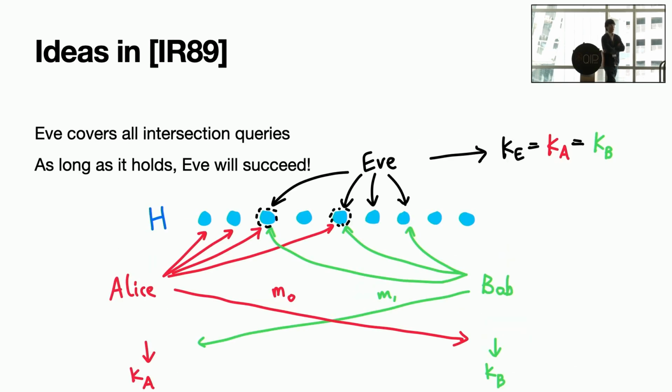And all right. So what is the idea to rule out this particular scheme? We look back to the idea in the work by Impagliazzo and Rudich. What they show is that both parties query the random oracle, and they may have some overlaps. On the picture, those black nodes are the overlapped queries by Alice and Bob. Their idea is, as long as this eavesdropper can completely query those overlaps, then you can break this protocol.